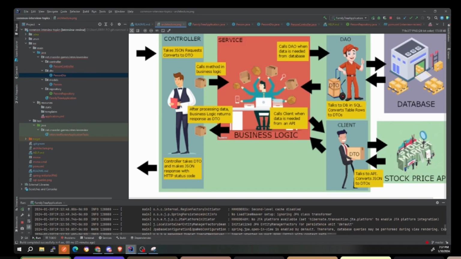If the service wants to talk to another API, like a stock market exchange or the movie database or whatever, you're gonna have to talk to it through HTTP protocol, right? The service does not want to know about that. It tells the client, please talk to them, give me the data I need, and then pass it back. So that's the DTO right here.